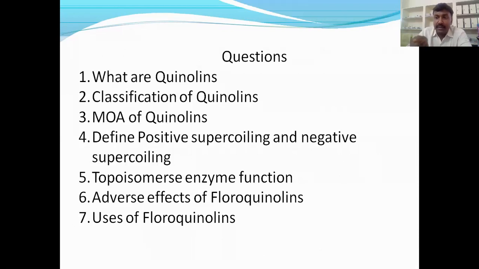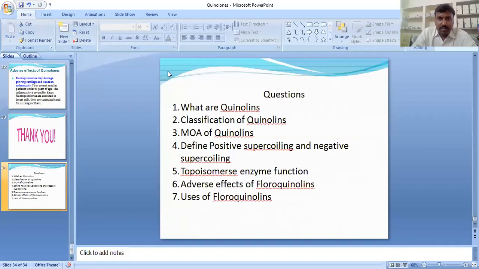Transcription happens when the relaxed DNA is formed, for transcription and translation. So when these supercoils are formed, there is no transcription and translation. This is very, very important. And adverse effects of fluoroquinolones, uses of fluoroquinolones. So these are the questions.